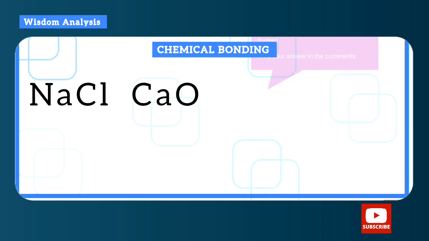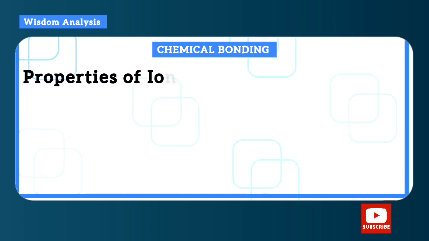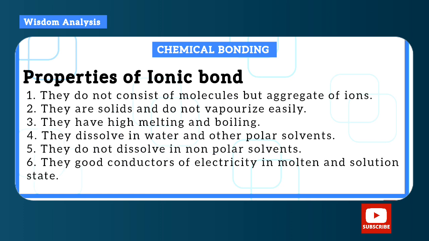Now, properties of ionic bond. Number 1, they do not consist of molecules but aggregates of ions, just like we saw in the example. So they don't bond together as shape of molecules but group of ions forming crystal lattices. Number 2, they are solids and do not vaporize easily. 3, they have high melting and boiling points.